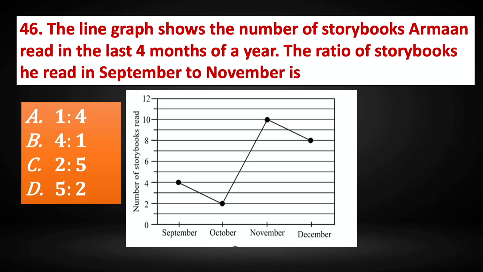Question number 46. The line graph shows the number of storybooks Armand read in the last 4 months of a year. The ratio of storybooks he read in September to November is option A 1:4, option B 4:1, option C 2:5, option D 5:2. The storybooks that he read in September is shown in the graph. In September, he read 4 storybooks. In November, he read 10 storybooks.